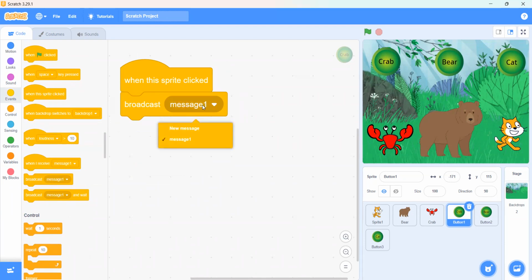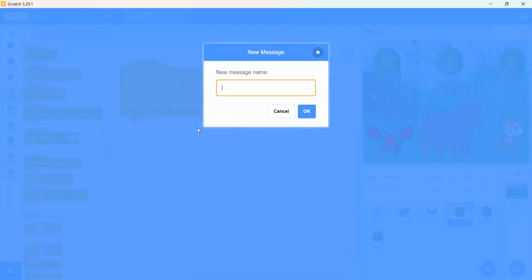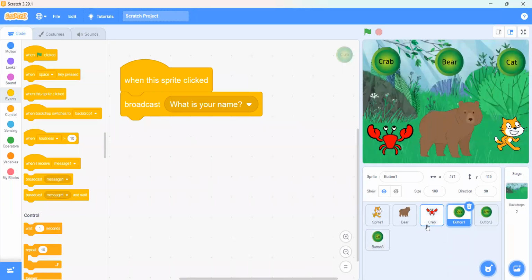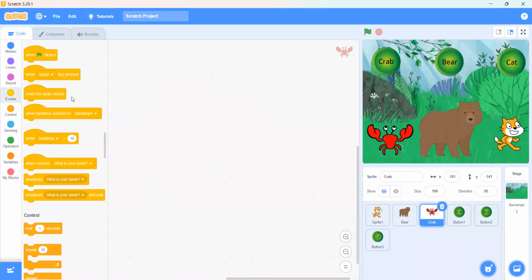Okay, we will use the broadcast message block. Then we will go to the drop down, and when we click on new message, we can write it here. What is your name? Okay, we can write, what is your name? And then we will go to the crab.